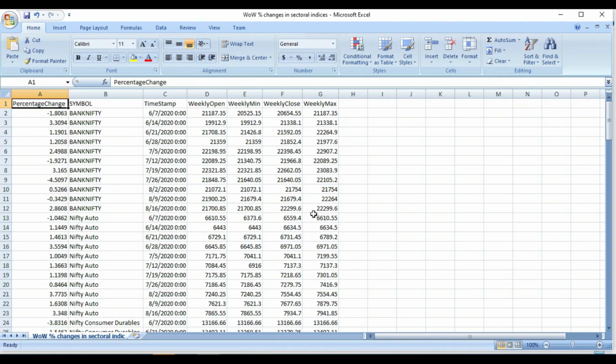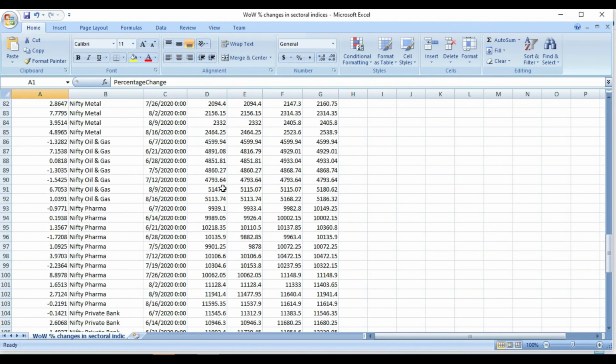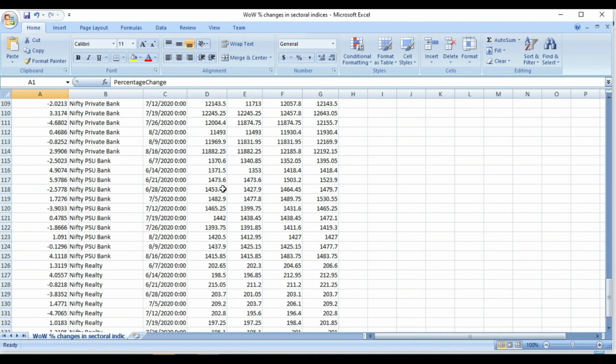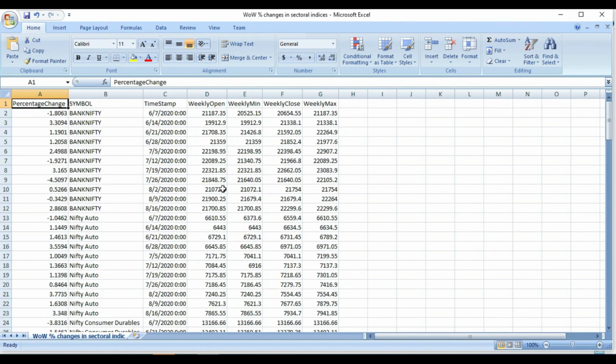As you can see, I have now opened the CSV file and you can see the whole data for all the 11 weeks for each index. You can see the data in the timeline and you can also plot your graphs in Excel. Basically you can use this file as a backup for your analysis in the future. This would be good data to keep for week on week comparison of the indexes going forward. So in this way we have provided this feature to download the data for each visual.